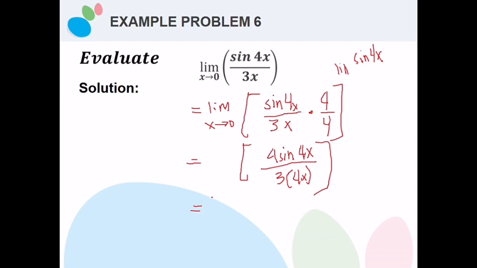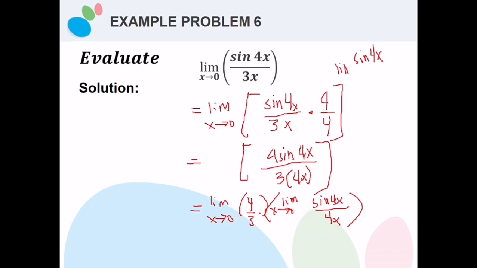So the limit as x approaches 0, times 4 divided by 3, times the limit of sine 4x divided by 4x. Okay, so just review the theorems of limits.